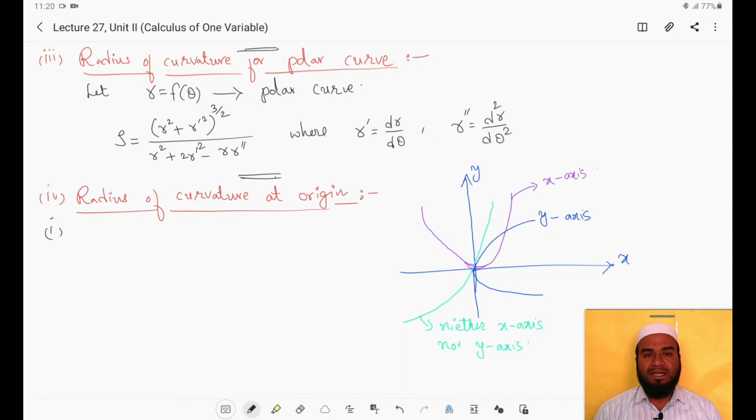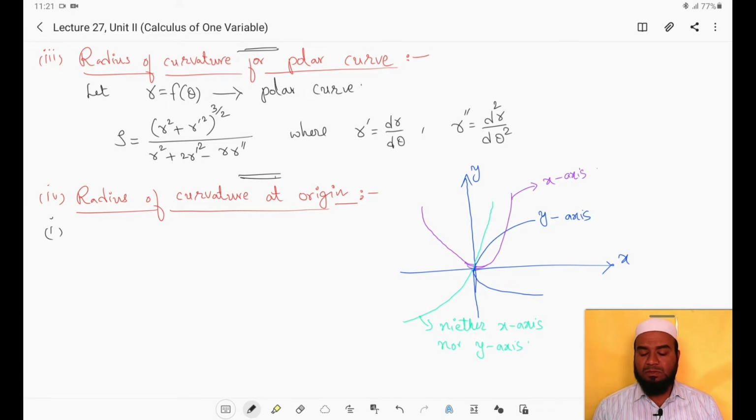Then the second one is how to identify which line is the tangent to the given curve. What is the tangent at the origin for the given curve? How to identify that? From the given equation, we have to equate the lowest degree terms to 0. Then whatever line we are getting, that line will be the tangent, right?